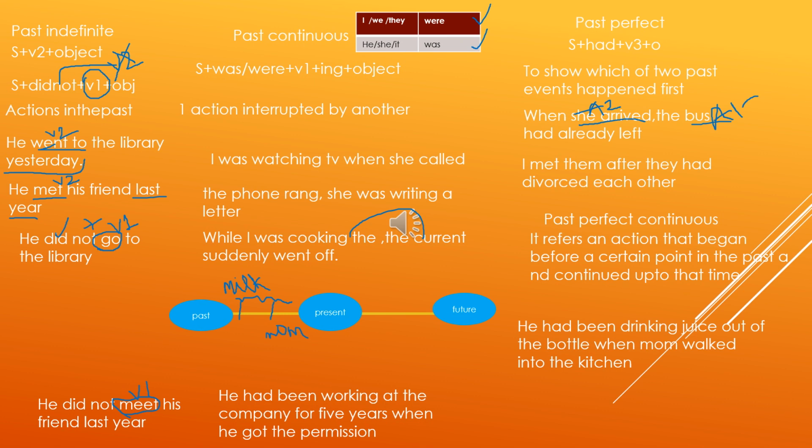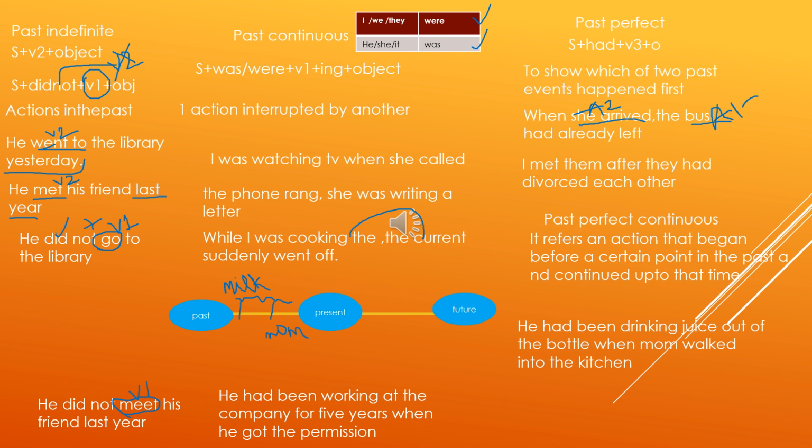Another one, I am typing a letter. So here the squirrel is singular, so it will take is as the helping verb. Then the verb's first form is eat, and we will add ing to it to show continuity. Then a nut. Then in the second one, I am typing a letter. Here, with I we always take am in the present tense, and type is the first form of the verb, and we will add ing to it. So it is: I am typing a letter.